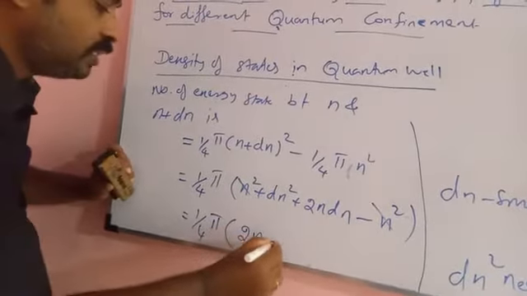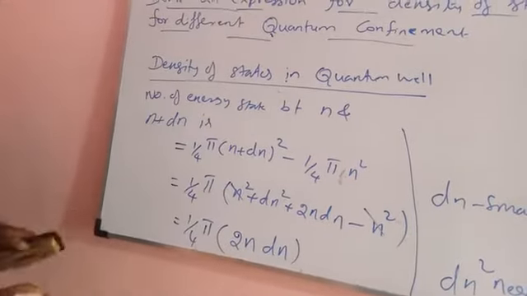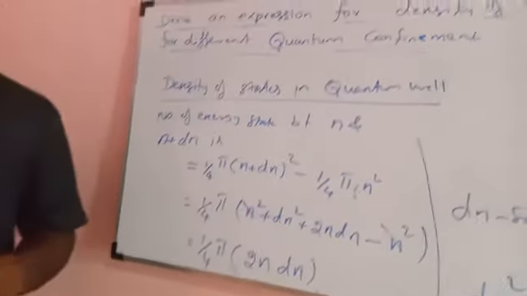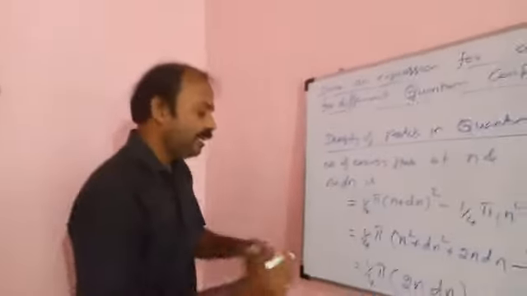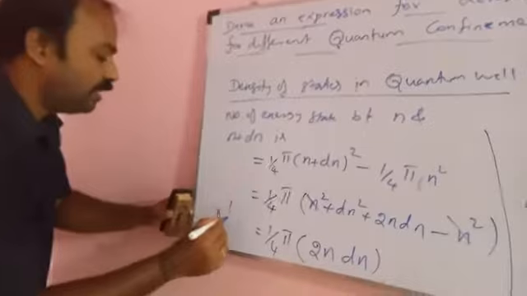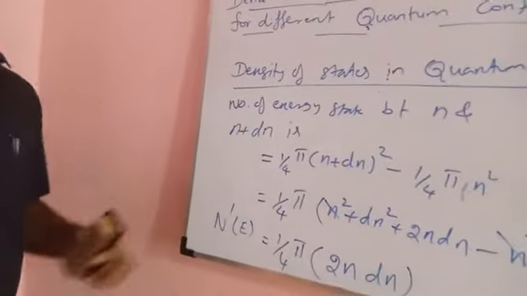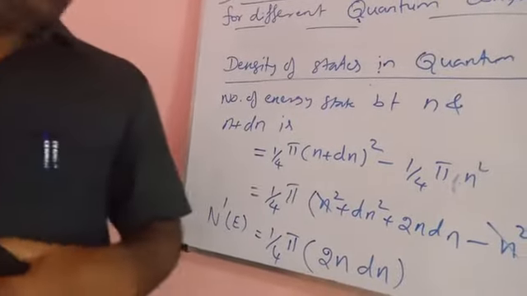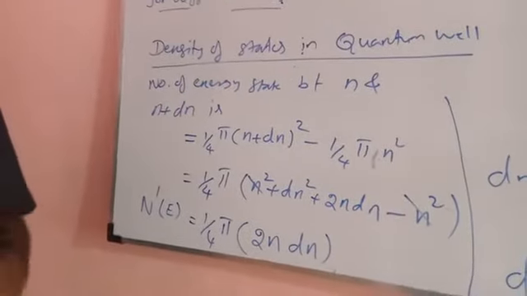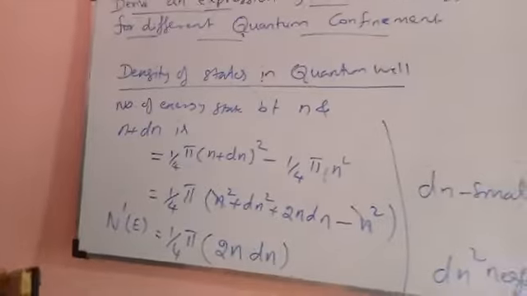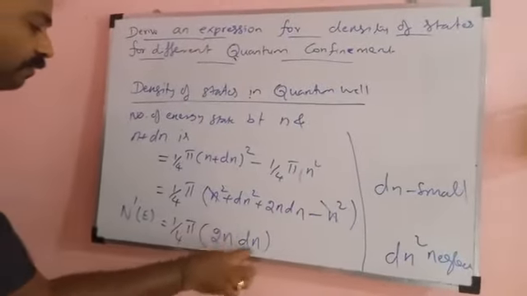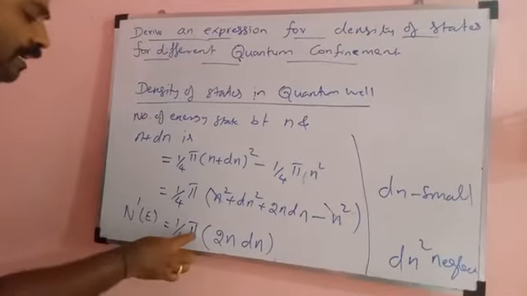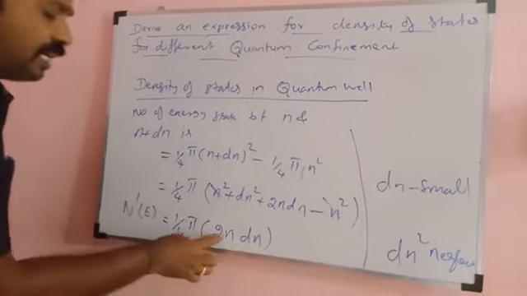So 2n dn is the number of energy states between n and n plus dn, denoted here by N(E) dE, the number of energy states between E and E plus dE. Now we are going to find this value because 1 by 4 is constant, pi is constant, and 2 is a constant number.